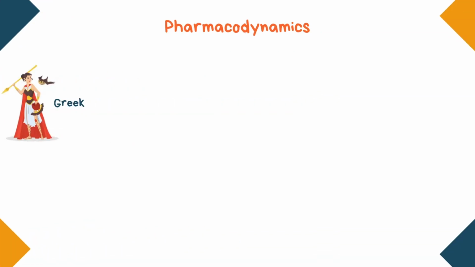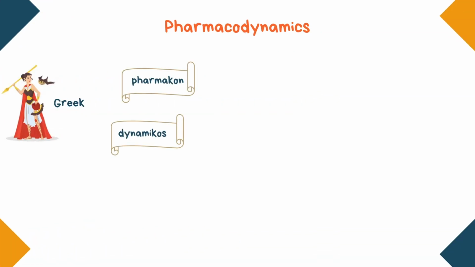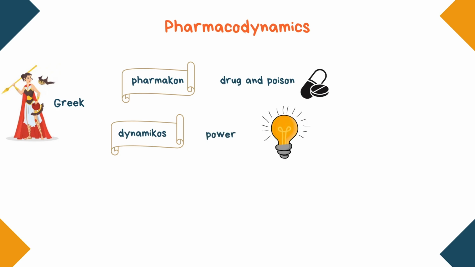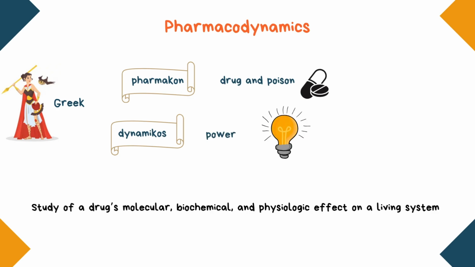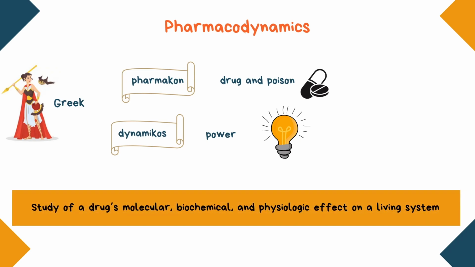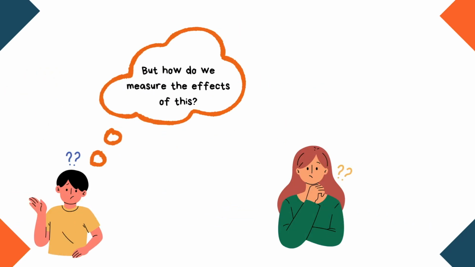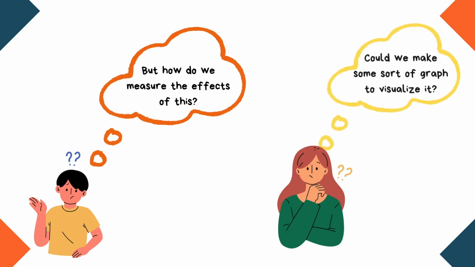Pharmacodynamics is Greek as well and comes from the words pharmakon and dynamicus, which means power. It is the study of a drug's molecular, biochemical, and physiologic effects or actions on a living system. Now that Sam and Lily understand what pharmacokinetics and pharmacodynamics mean, they are wondering how we can measure and visualize this. Is there a way to see what effects a certain dose has on the pharmacokinetics and pharmacodynamics?